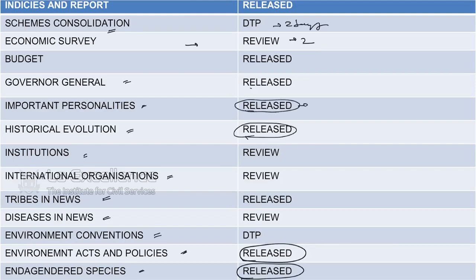which is a high yielding area again, governor general's budget. These are being released. The next, tribes in news, is also released. 1, 2, 3, 4, 5, 6, 7 are released. We will also release explanation videos to you on these particular areas, which are very high yielding areas.